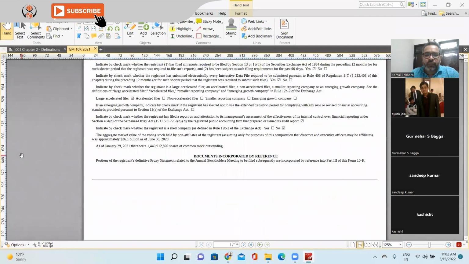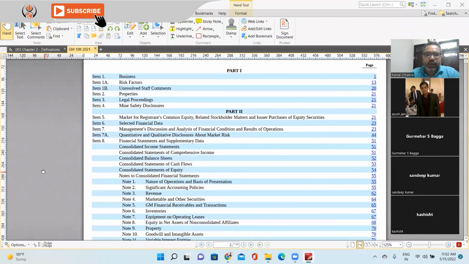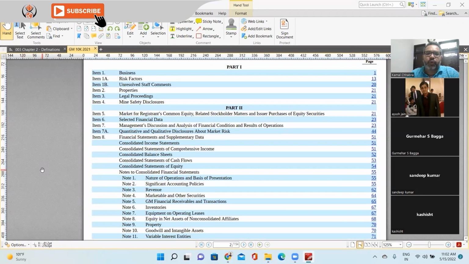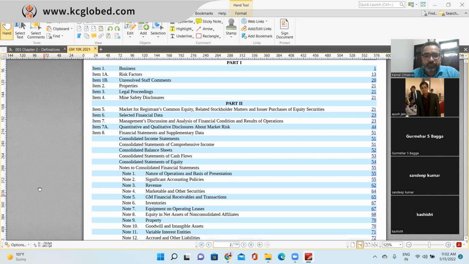And if you see here, in the financial statement they provide an overview of the business, risk factors, unresolved staff comments, certain litigation, properties, legal proceedings, mine safety disclosures, all those disclosures which are required from the company standpoint, not from the auditor standpoint. This first part has nothing to do with CPA.